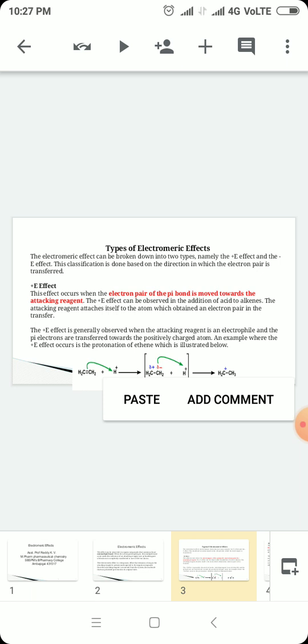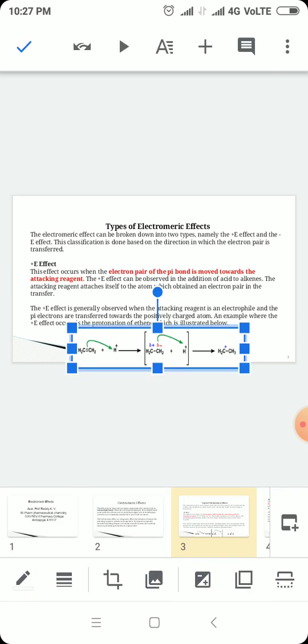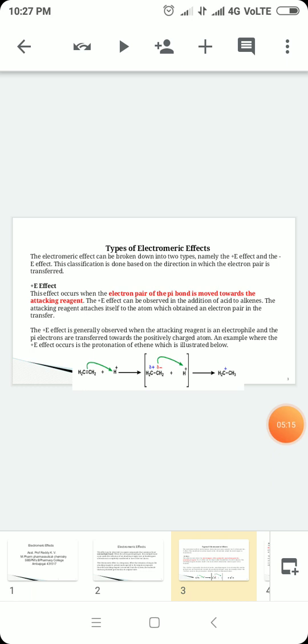For example, where the plus E effect occurs is the protonation of ethene. Let's see, obviously there's the example: ethylene reacts with H plus. H plus here acts as an electrophile, and ethene, containing a pi bond, is broken by heterolytic fission, resulting in H plus and H minus species being generated.